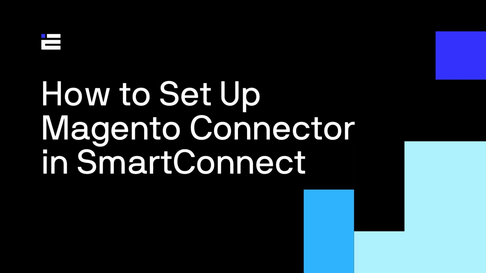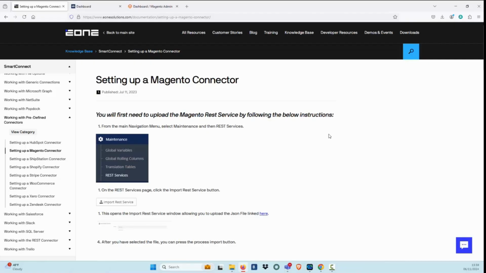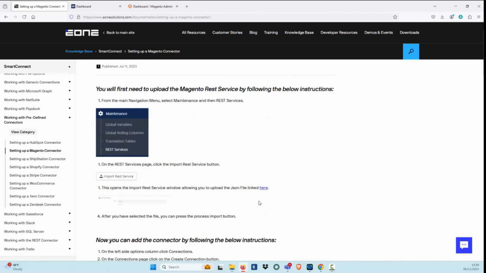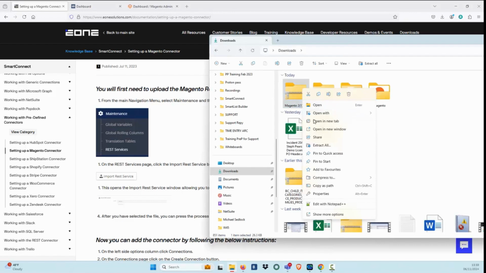Today I'm going to show you how to set up a Magento connector in SmartConnect. For this we have to find the documentation for setting up the Magento connector, where we can download the JSON file. Click here to download the file. From the downloaded file, remember to extract.